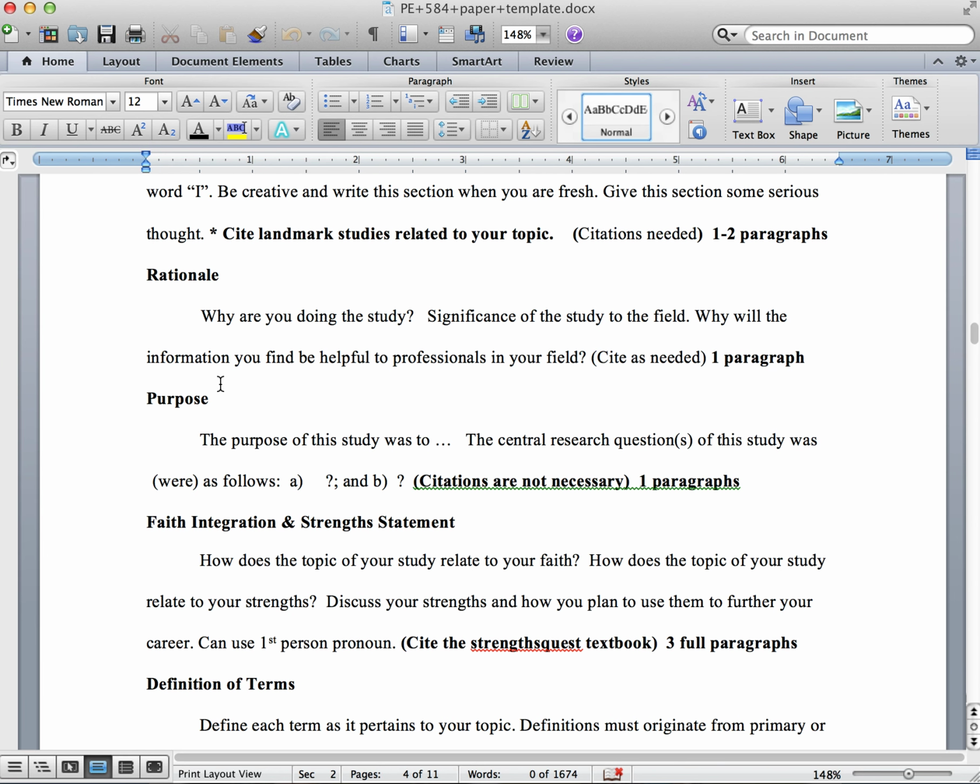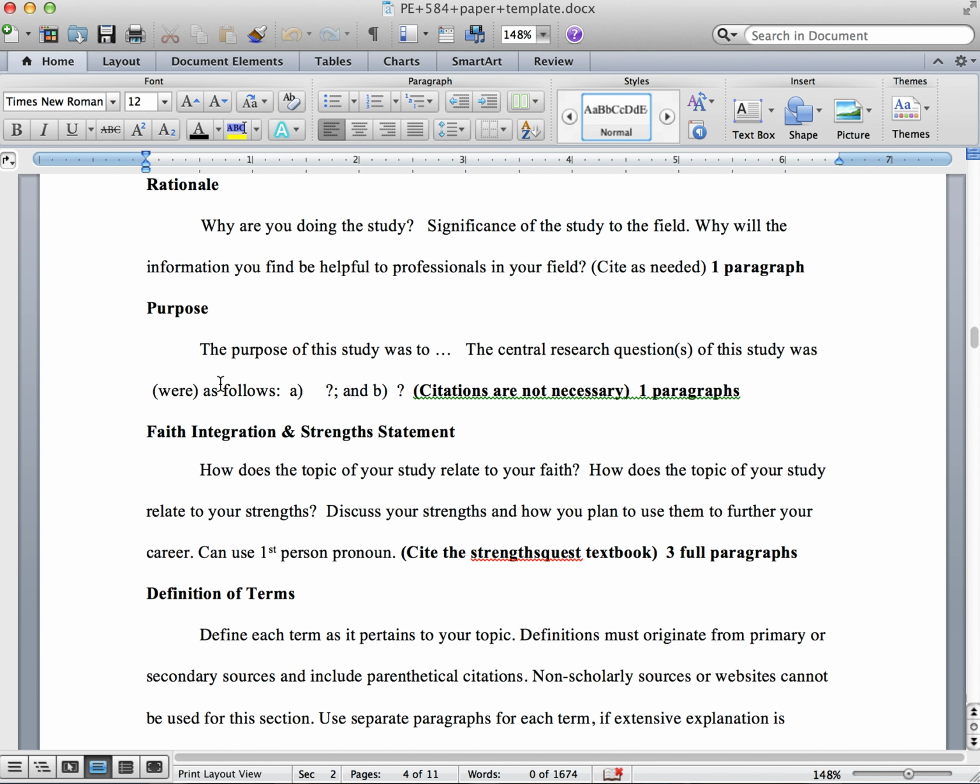are doing this study. Why is it significant in the field of physical education or sport or administration or exercise science or adapted PE? And how will this information be helpful to professionals in the field? How will it extend the literature in this area? And this will be 1 paragraph. Again, no first person writing.